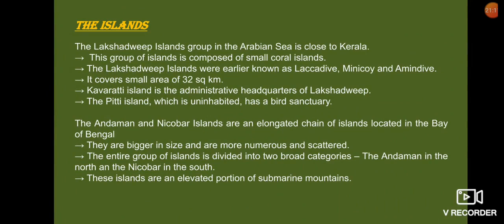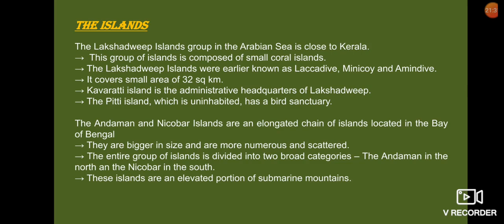The sixth physiographical division is the island groups: the Lakshadweep Islands as well as the Andaman and Nicobar Islands. The Lakshadweep island group in the Arabian Sea is close to Kerala. This group of islands is composed of small coral islands.